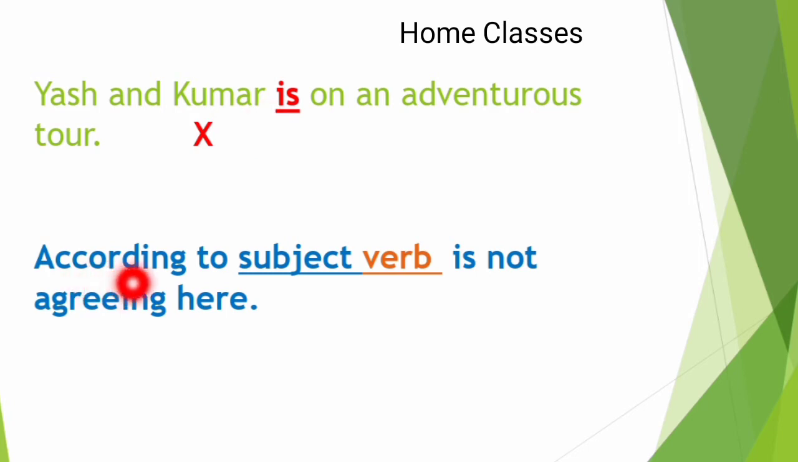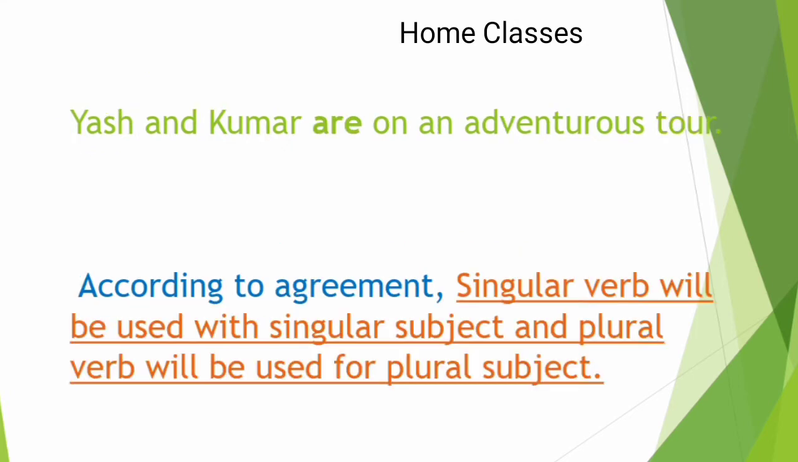So here, according to the subject, the verb is not agreeing. The subject is plural and the helping verb is singular. So the correct sentence will be Yash and Kumar are on an adventurous tour. Because it's a plural subject, a plural helping verb will come here. So according to agreement, here is the answer to our question.